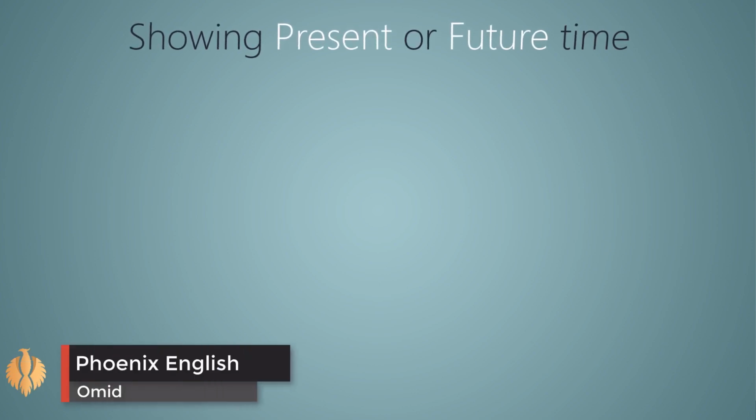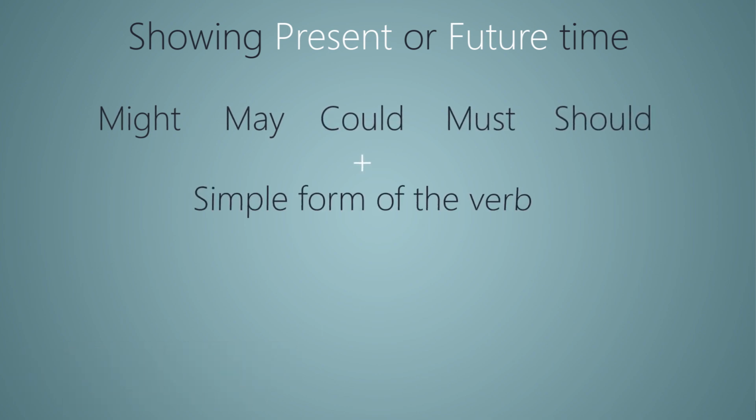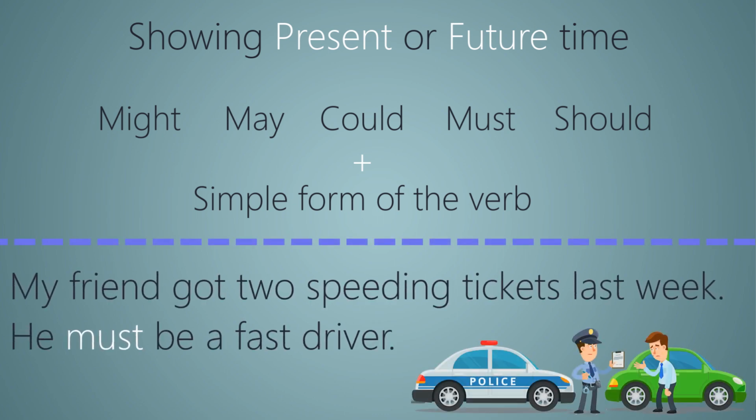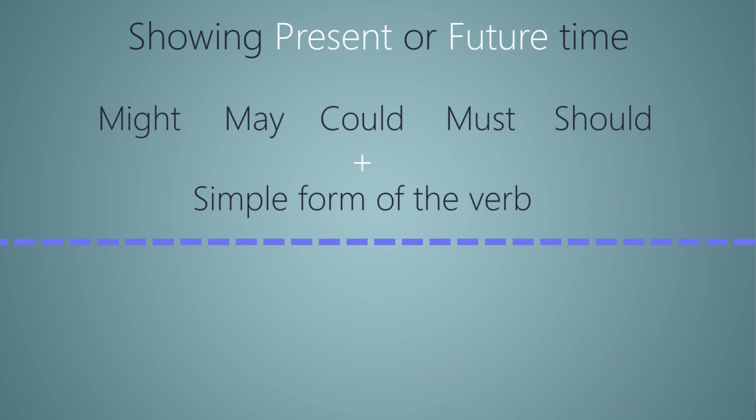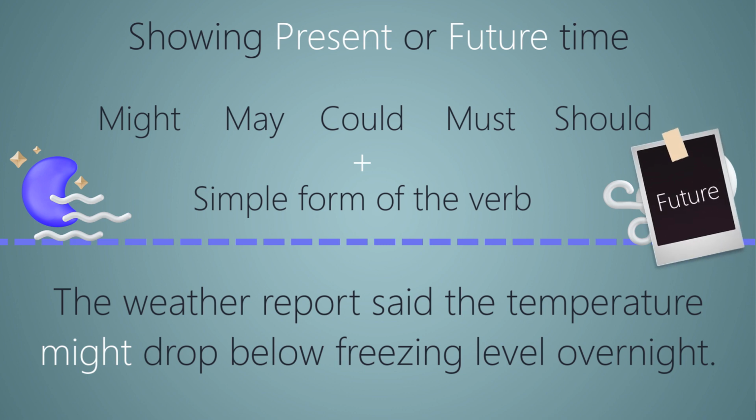When showing present or future time, the modal auxiliaries might, may, could, must, and should precede the simple form of the verb, as in the example sentences below. My friend got 2 speeding tickets last week. He must be a fast driver. It's about present time. The weather report said the temperature might drop below freezing level overnight. This one is about future.